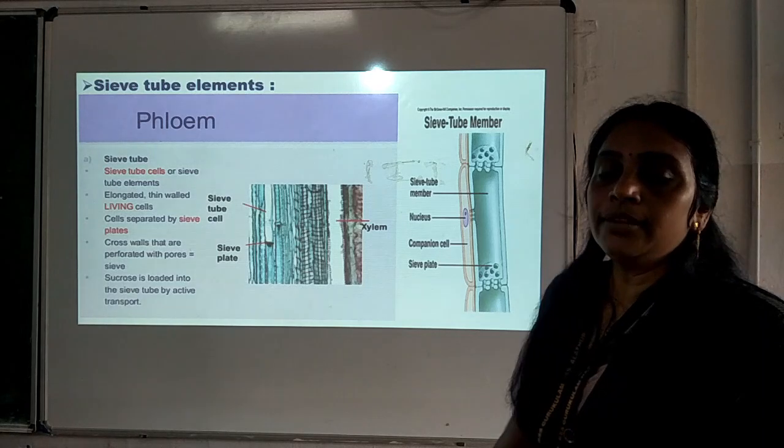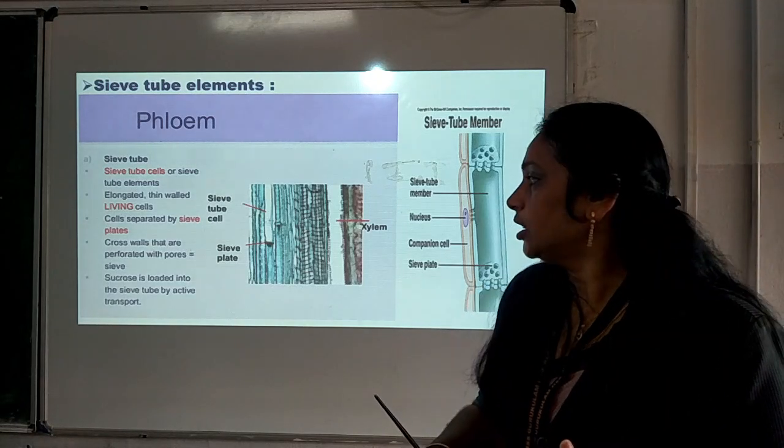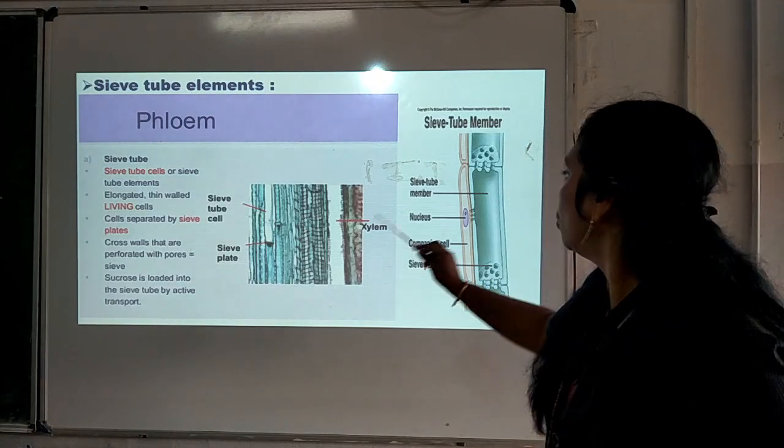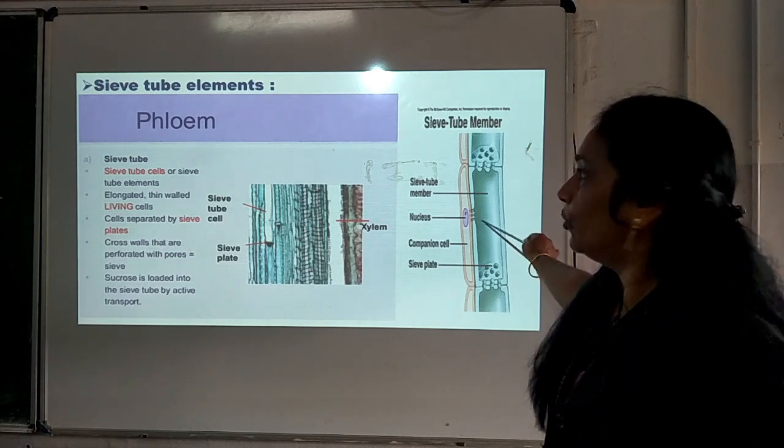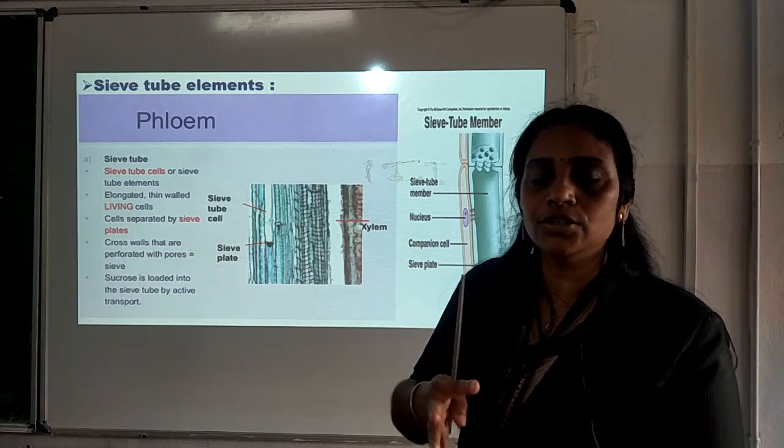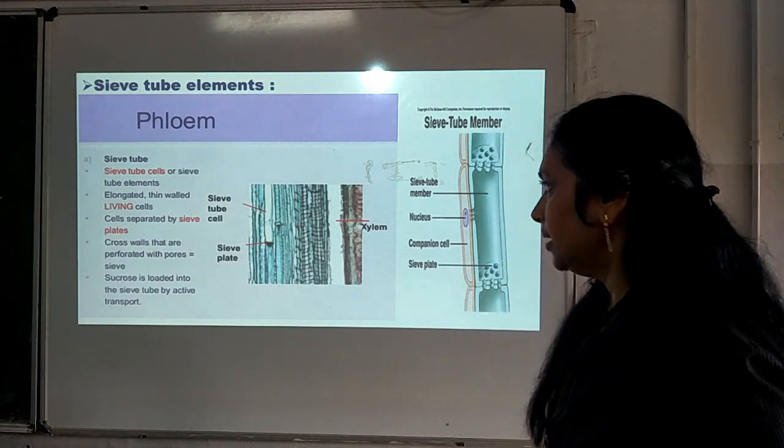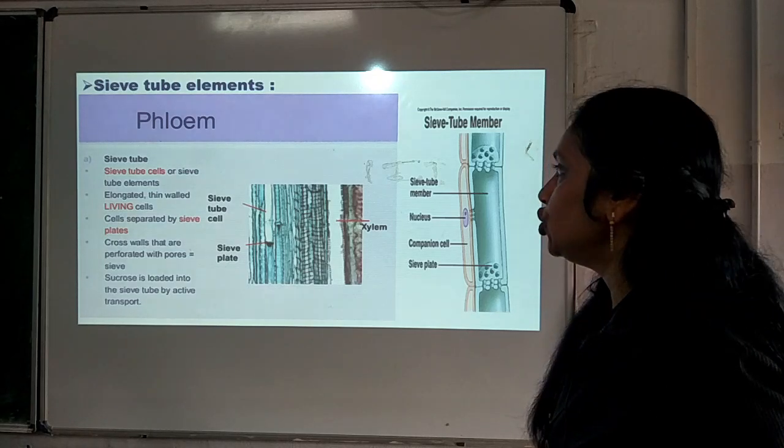So, it is helping in the transportation of food material in the form of sucrose, and the sucrose is loaded in the sieve tube for the transportation from one part to another part in the plant body. That is the function of sieve tube elements.